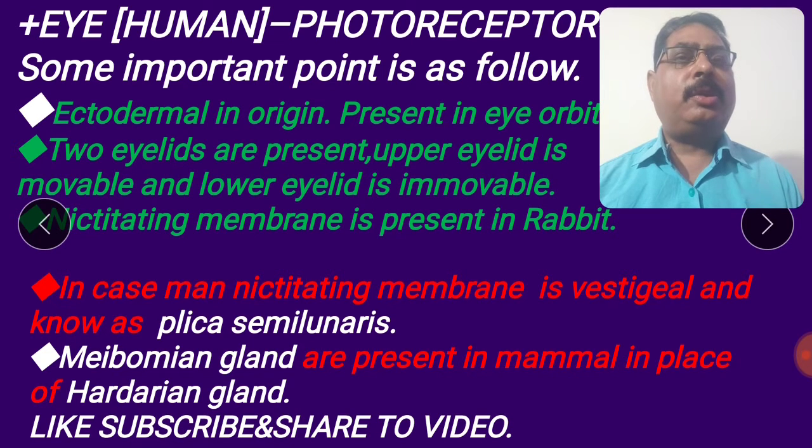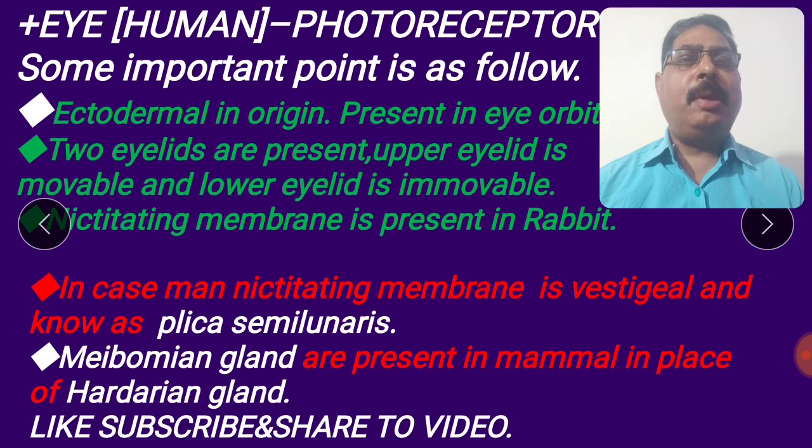There are three embryonic layers: ectoderm, mesoderm, and endoderm. These layers create the future organs.